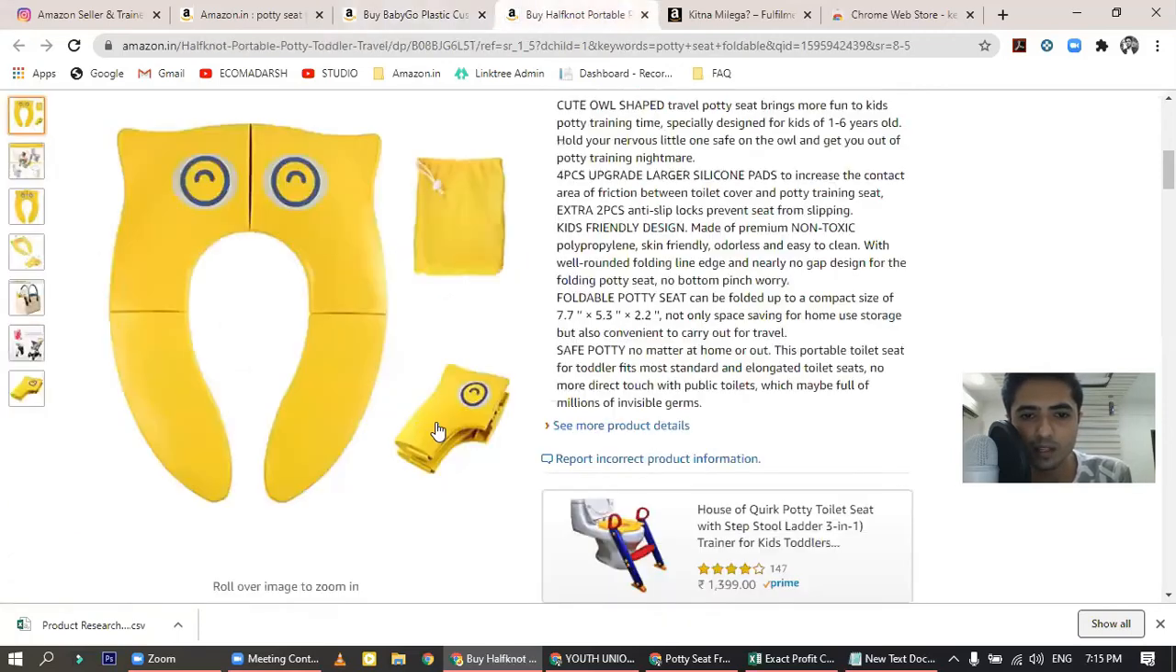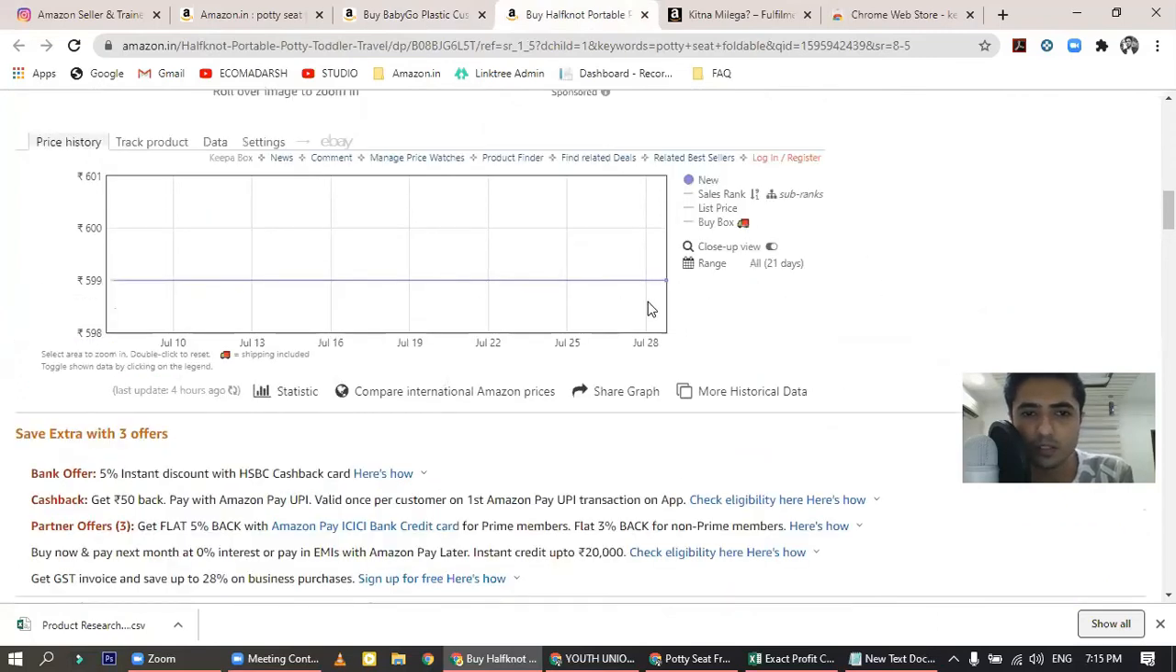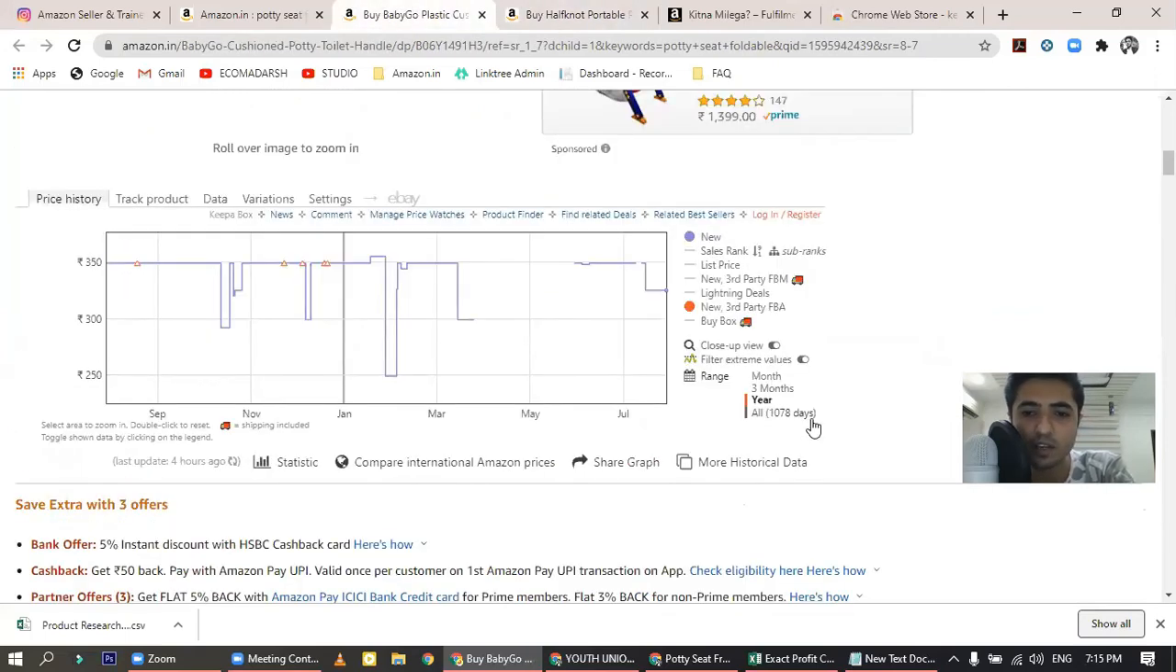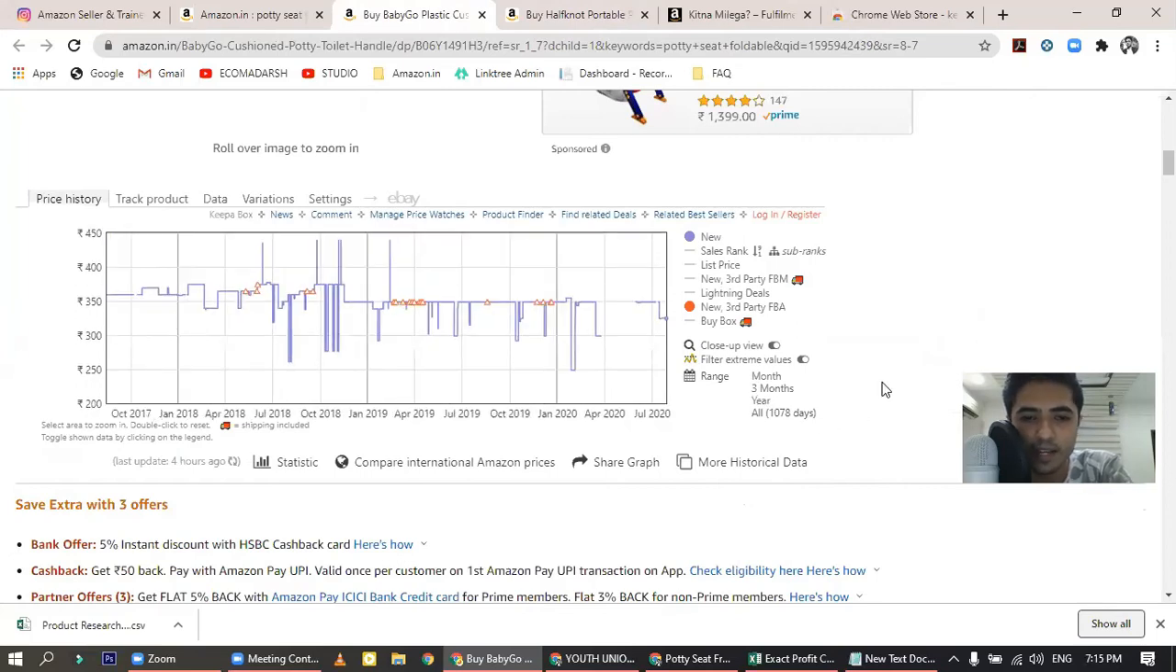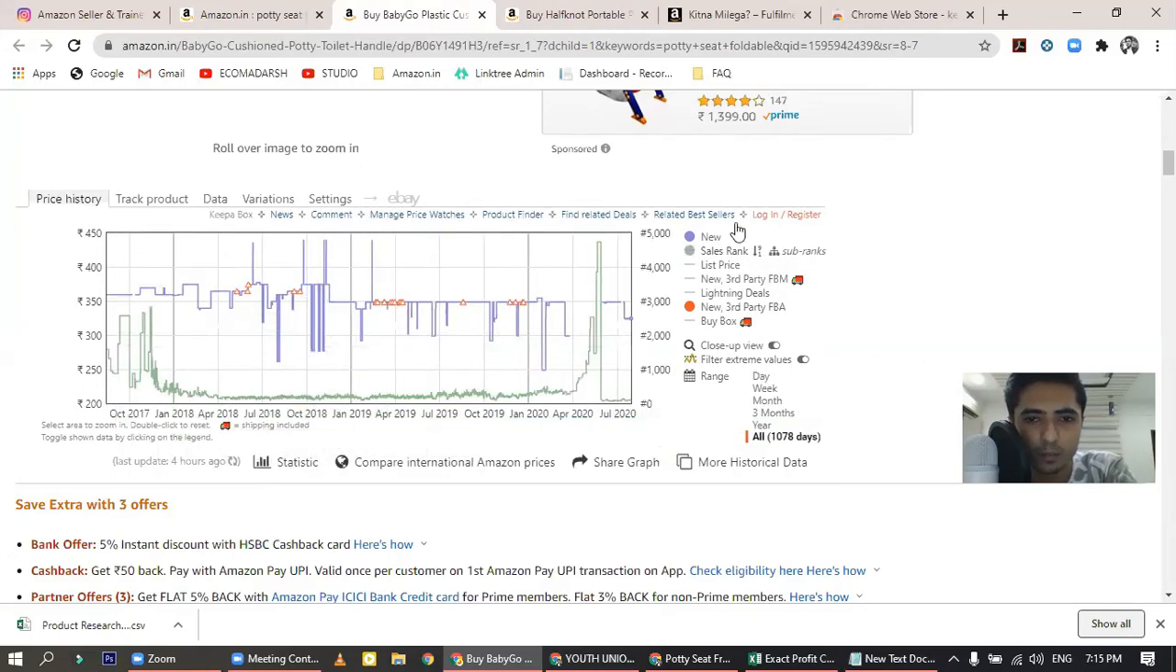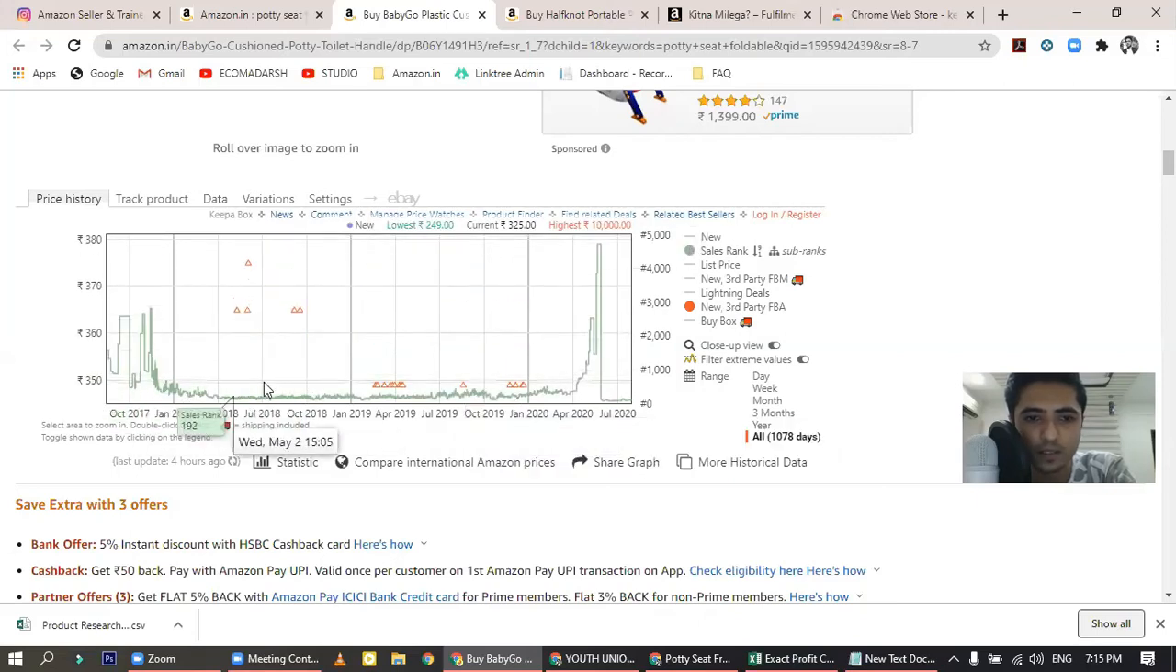So similarly we could see in our product, but this product was not so old, so it is only having data of 21 days, while this product is having data of 1078 days, which is more than 3 years. So here we can see all the information of all those 3 years, and then you could see the sale rank, ups and downs of the sale rank. You could see that this product is doing good since the time it was listed on Amazon.